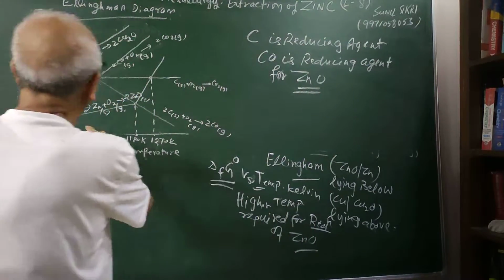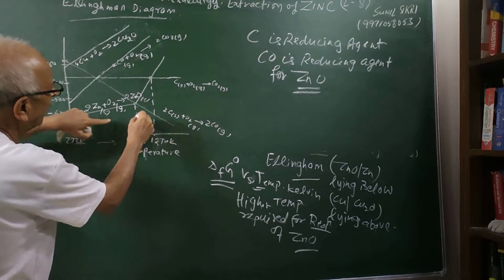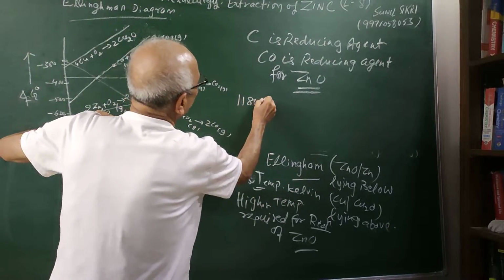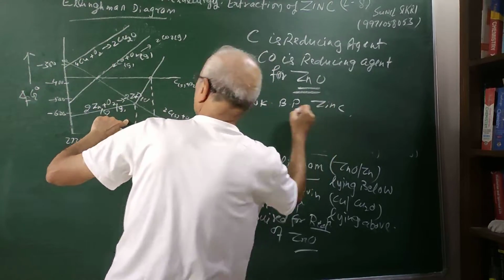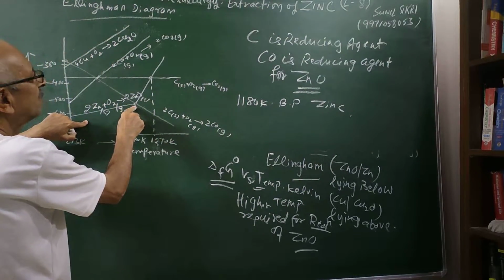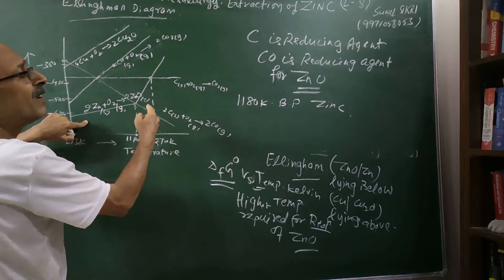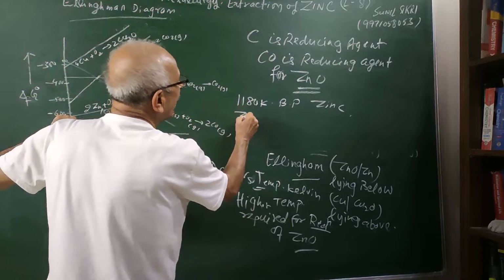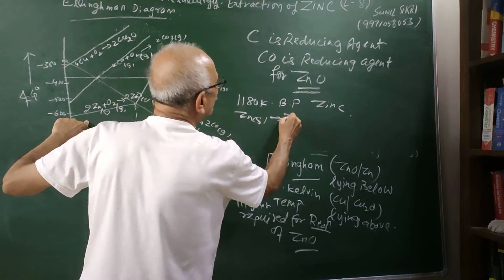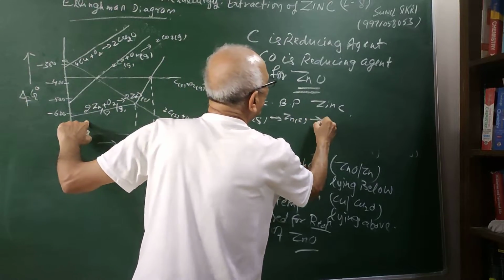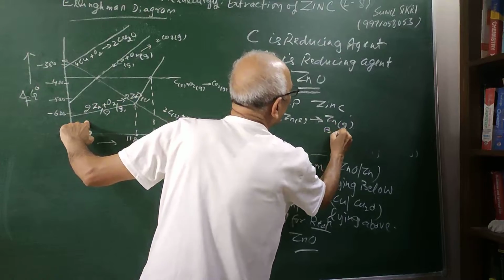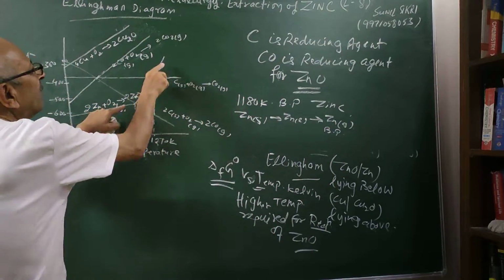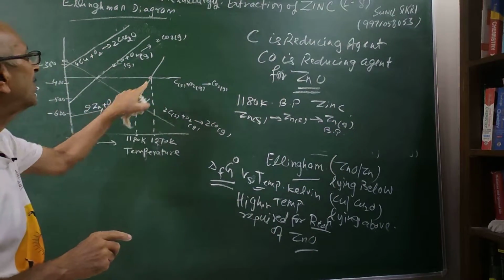You can see on this Zn curve, 1180 Kelvin is the boiling point of zinc. At this point the zinc starts boiling, it gets converted from solid to liquid to gas. We are saying zinc solid to zinc liquid, and then here zinc gas. So this is the boiling point. That is why there is a sharp and sudden rise in the slope, as you can see in this case.